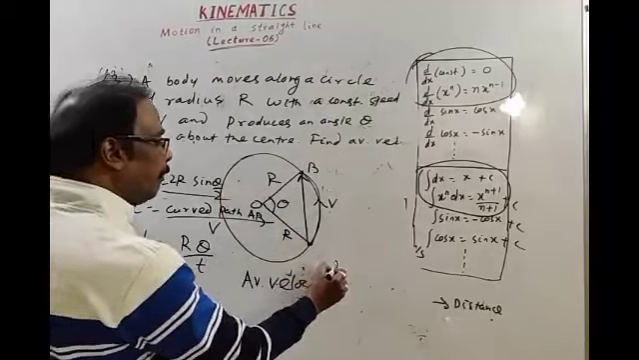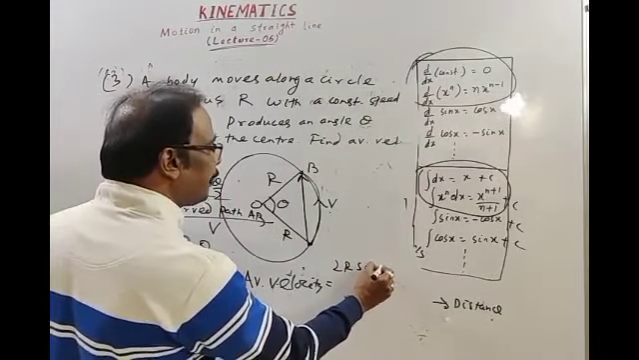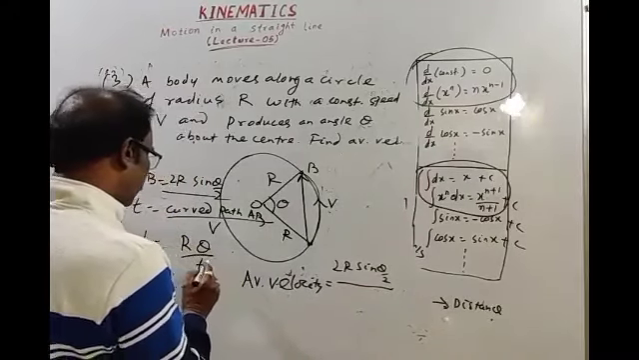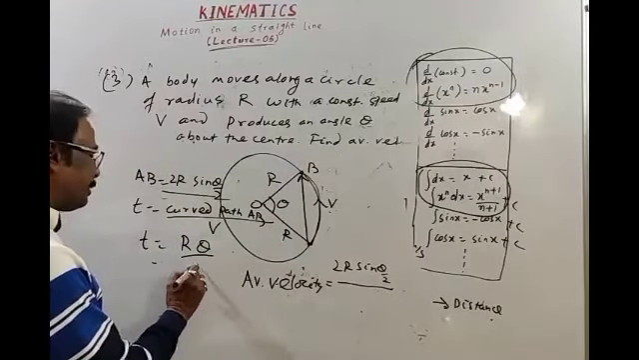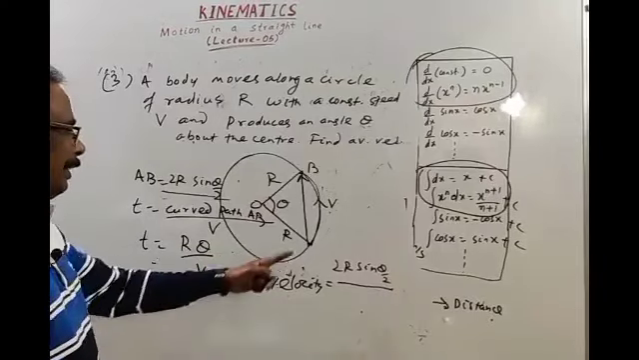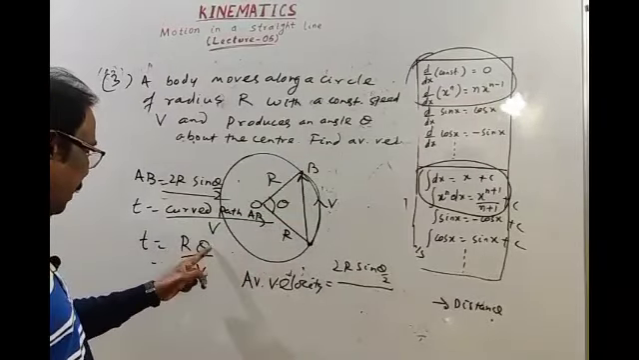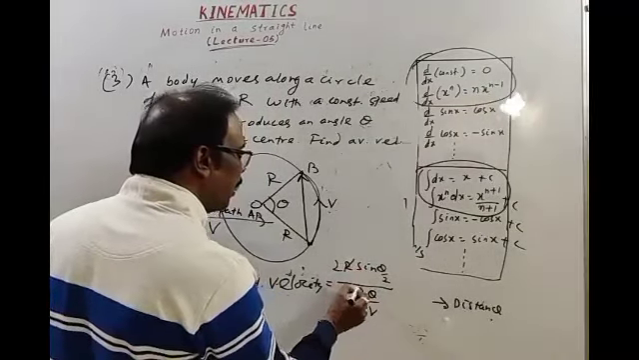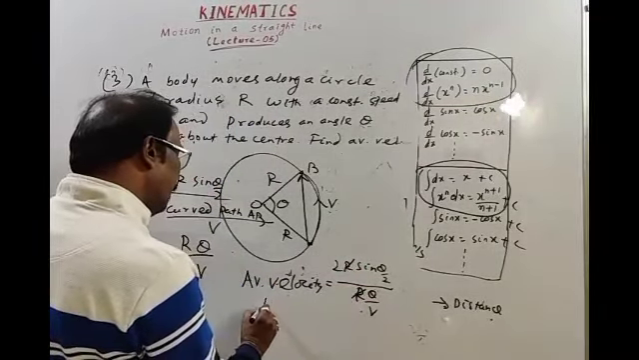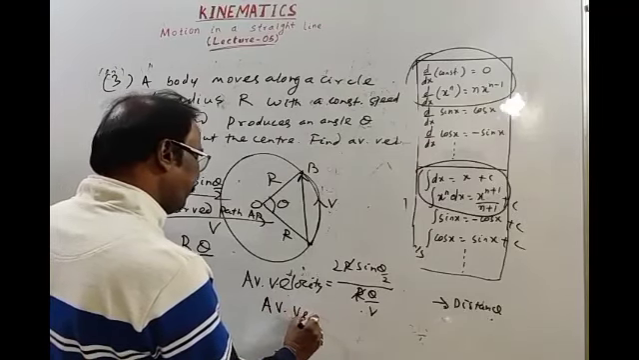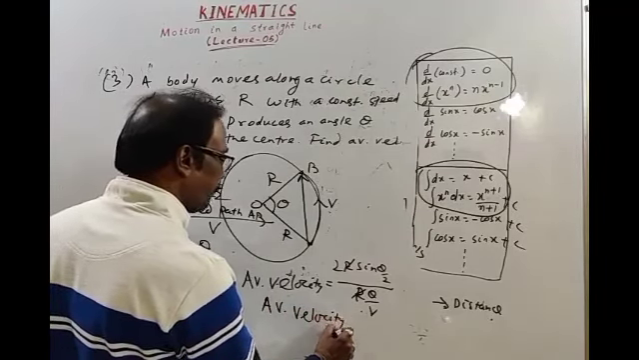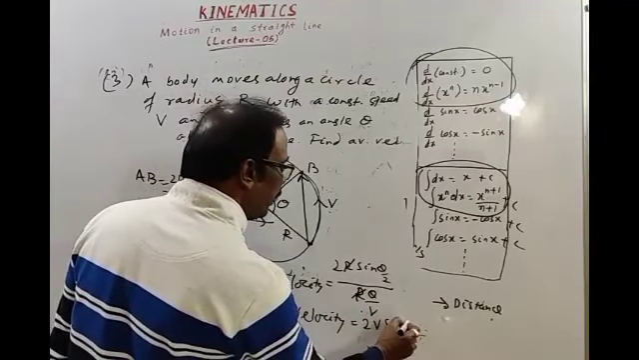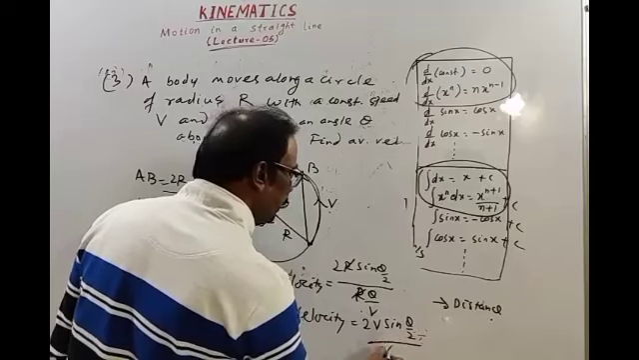Displacement is 2r sine theta by 2, divided by speed, divided by time. Time is distance by speed. AB is r theta, speed is v, so time is r theta by v. Then r gets cancelled. Then average velocity is 2v sine theta by 2 divided by theta.